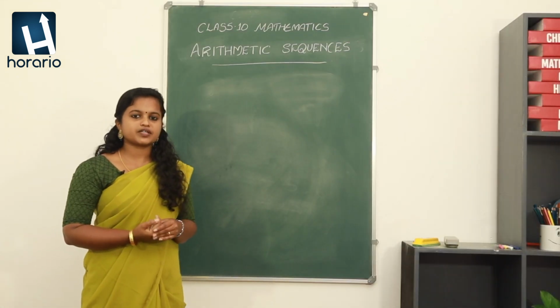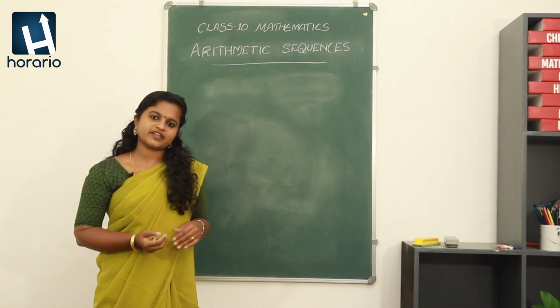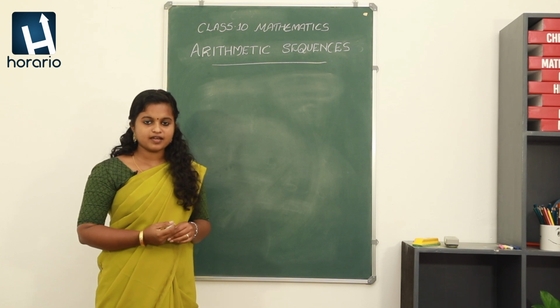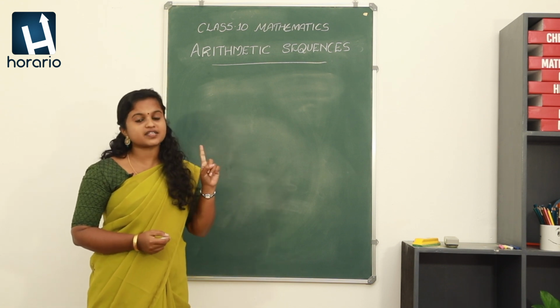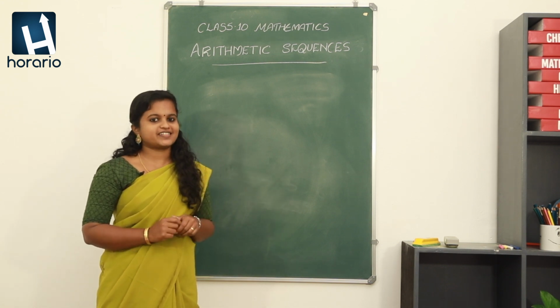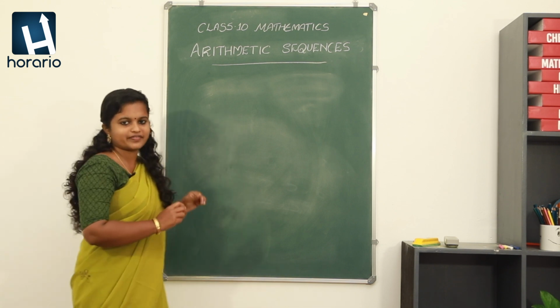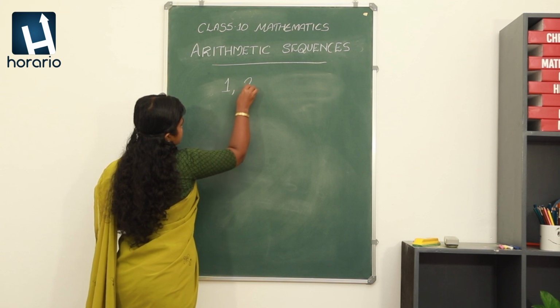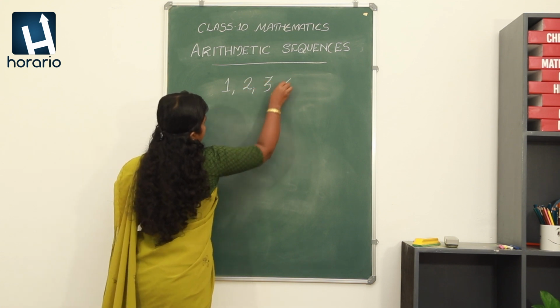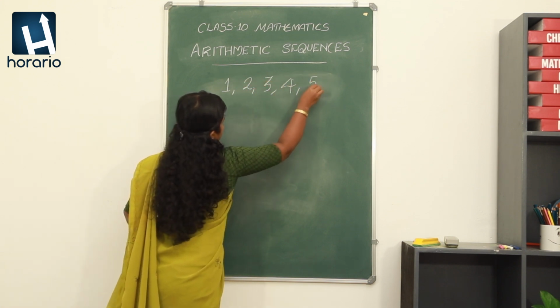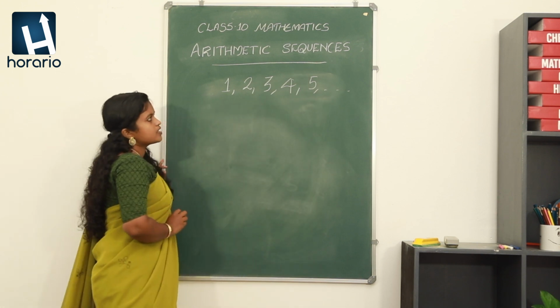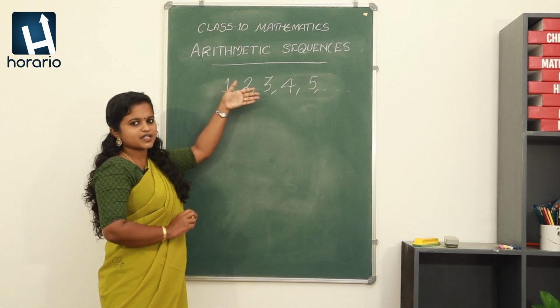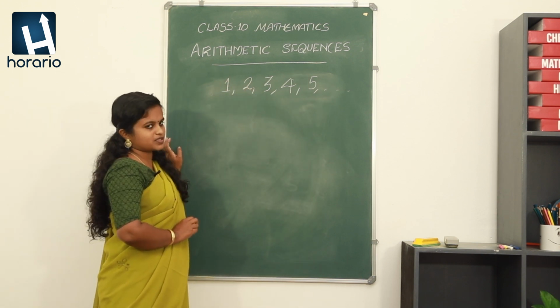Now again I am going to consider some of the number sequences that we already discussed. What was the first number sequence that we discussed? Yes, that was the counting numbers itself, right? Let me write that first. So it was 1, 2, 3, 4, 5, etc. Position numbers as well as the terms are the same for the natural numbers, right?